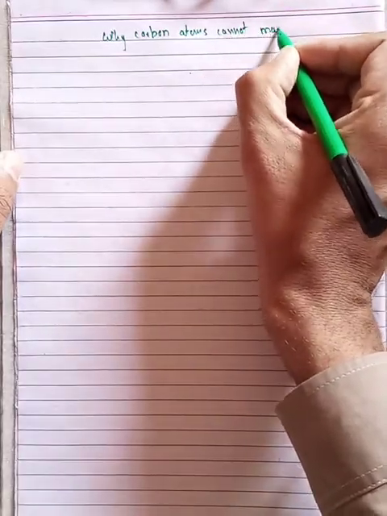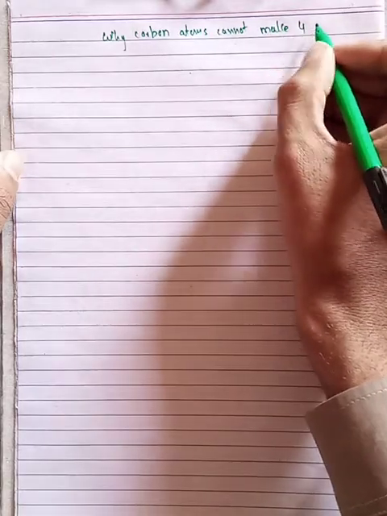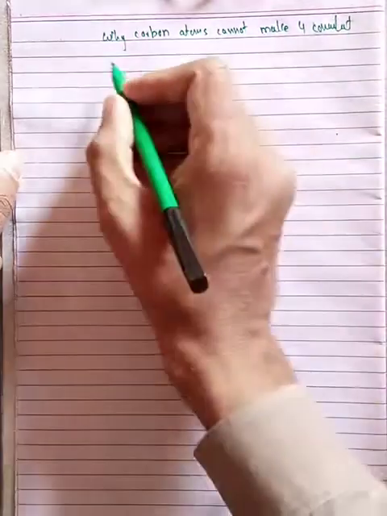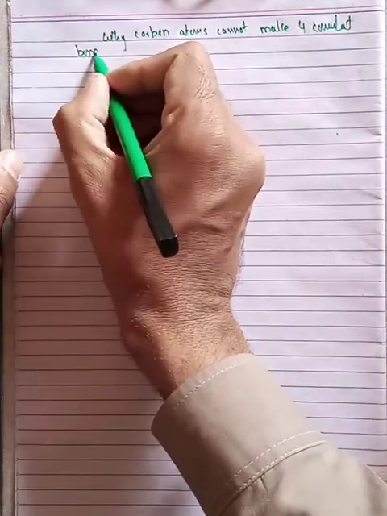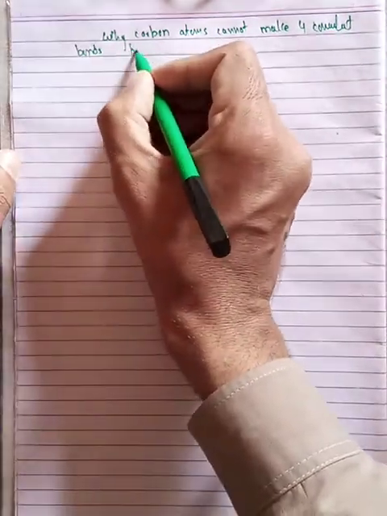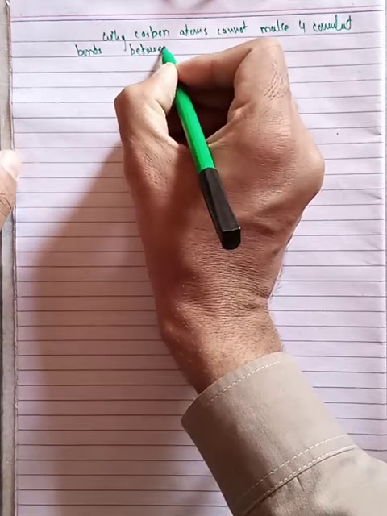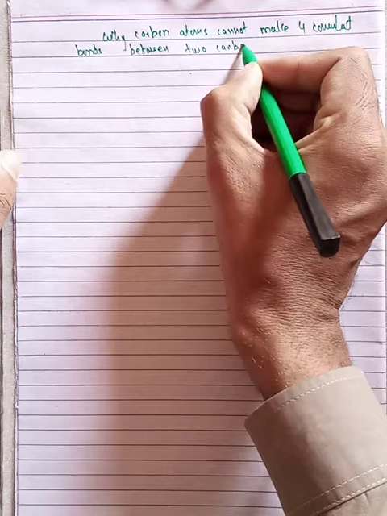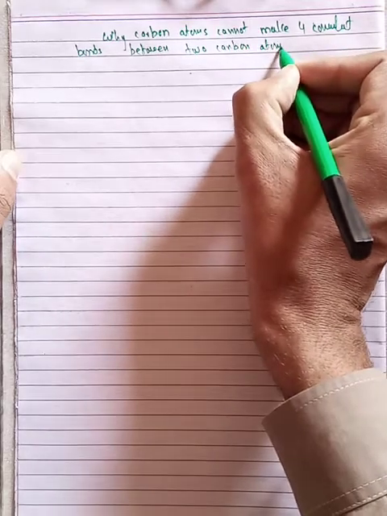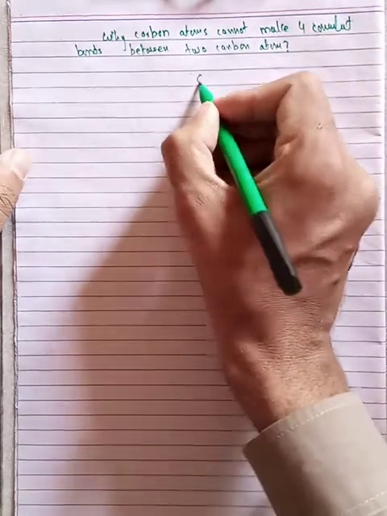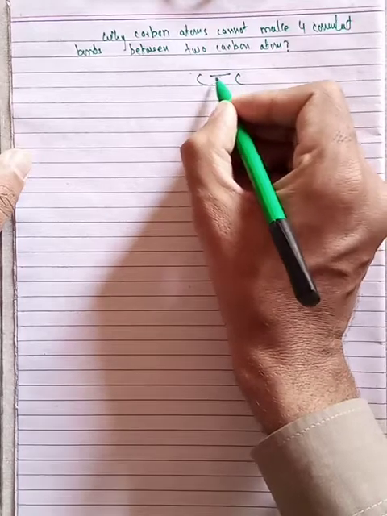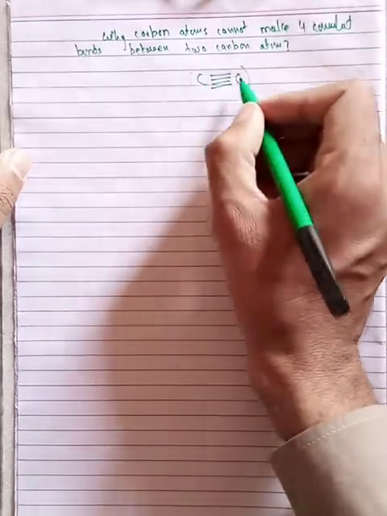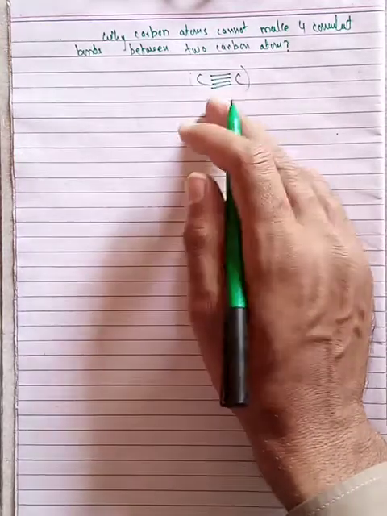cannot make four covalent bonds between two carbon atoms. Why two carbons cannot make four covalent bonds between each carbon like this?